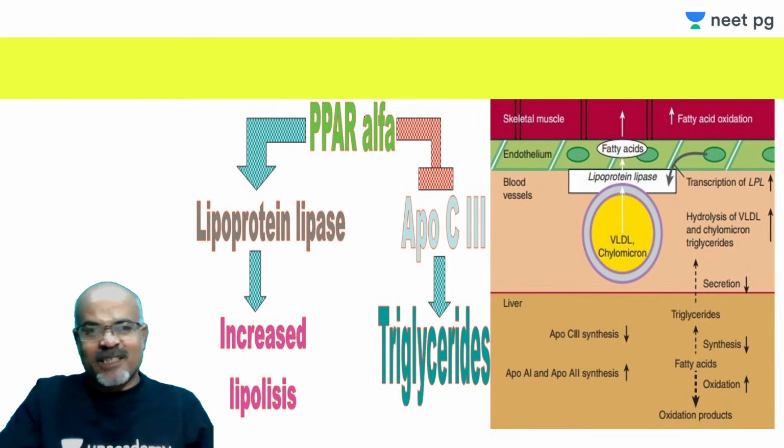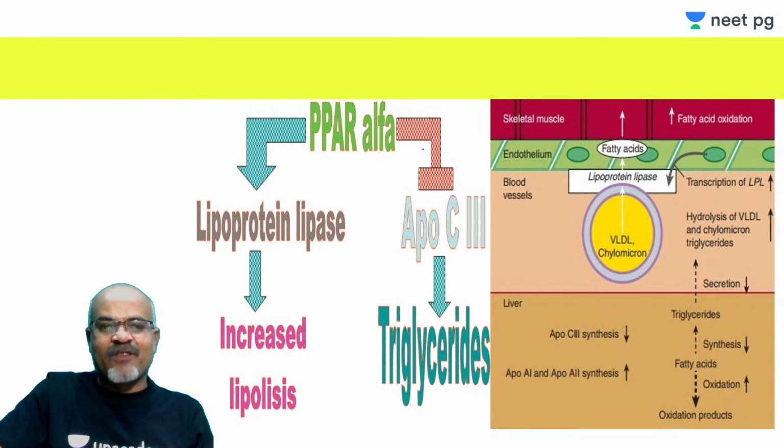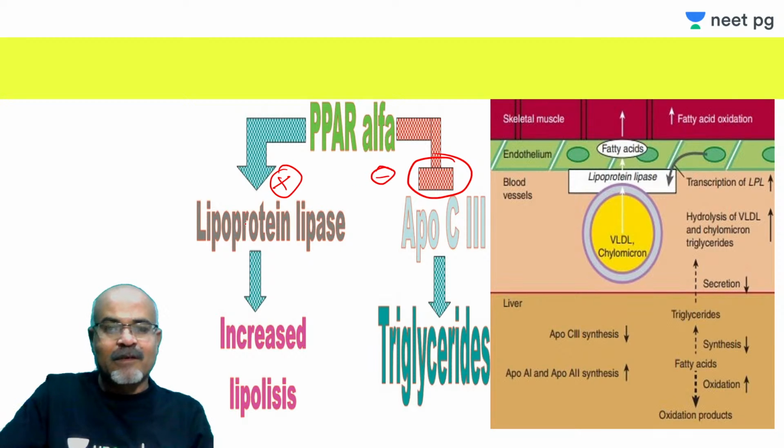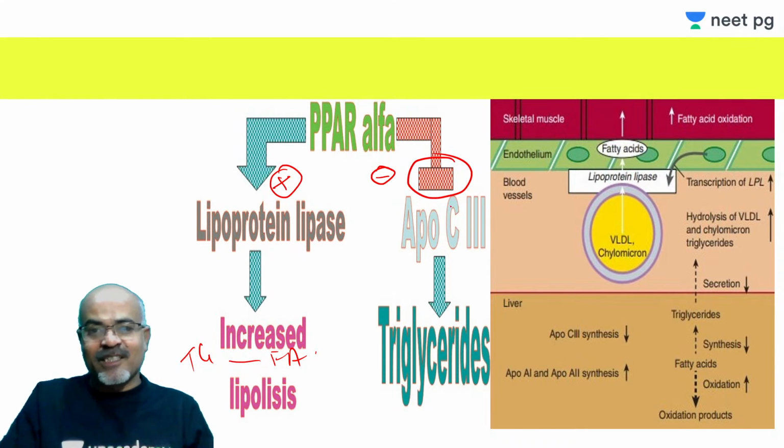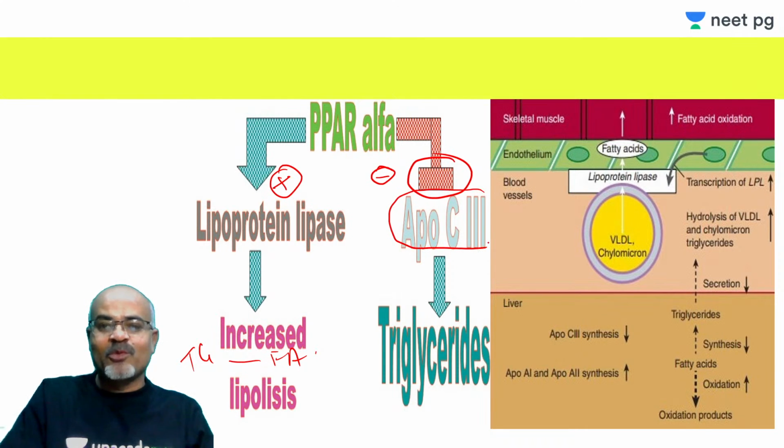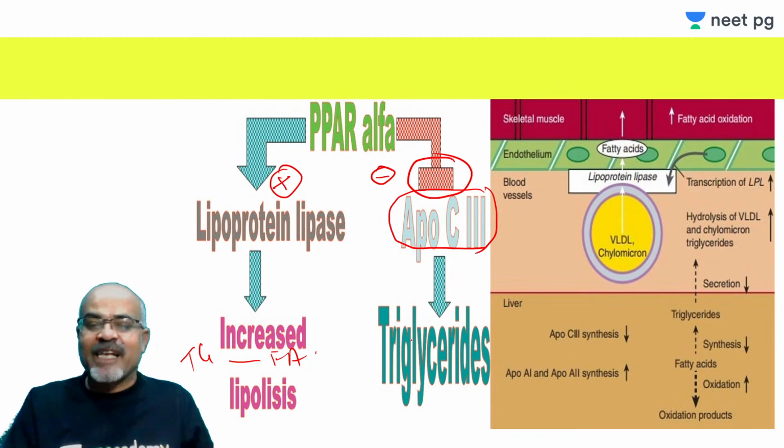This is the diagram, the simplest one: stimulation of PPAR alpha. This is showing inhibition, and that is showing stimulation. So lipoprotein lipase activity is increased. There is increased lipolysis, so triglyceride is converted into fatty acids. And here ApoC3 is inhibited or reduced. ApoC3, I told you, inhibits catabolism of triglyceride rich lipoproteins. So there is a decrease in the triglycerides.